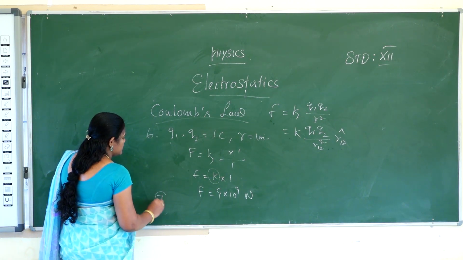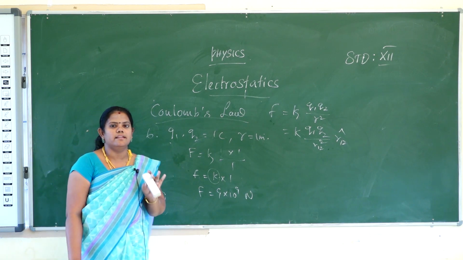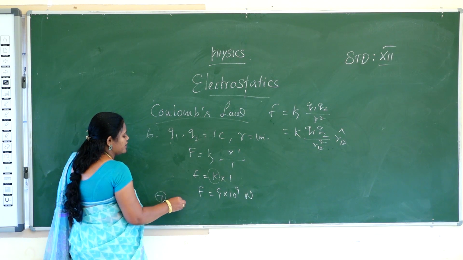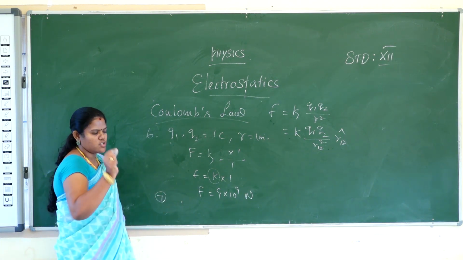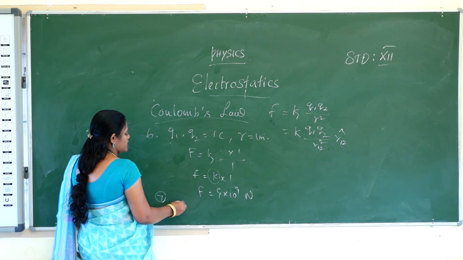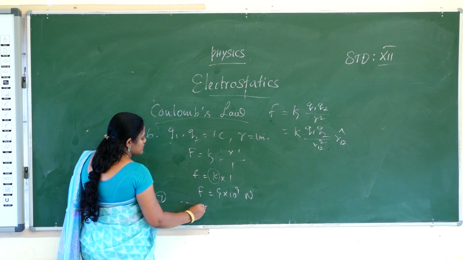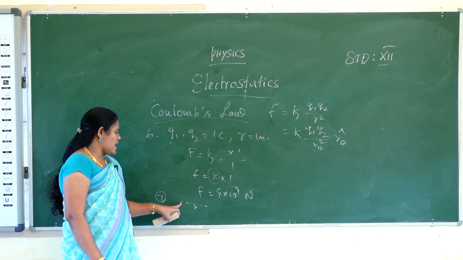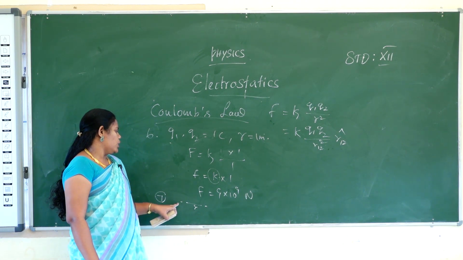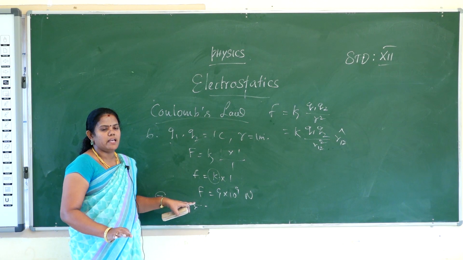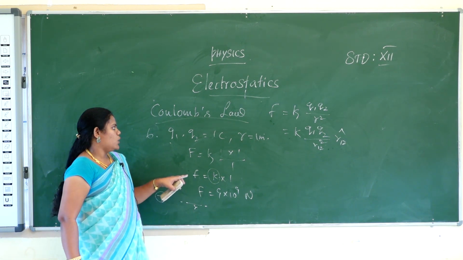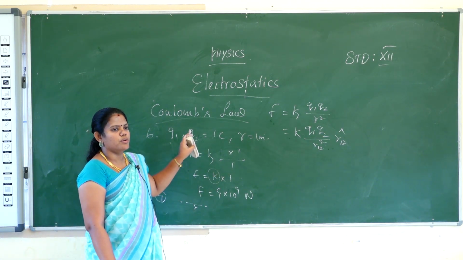And the seventh point is that Coulomb's law is only applicable to point charges. What does it mean by point charges? The radius is very small, so it is a very tiny charge, a point charge. Consider point charge 1 and point charge 2 with distance r between them. The radius of the charge is very much less than the distance between the two charges. So Coulomb's law is only applicable to point charges. Those are all the special points about Coulomb's law.